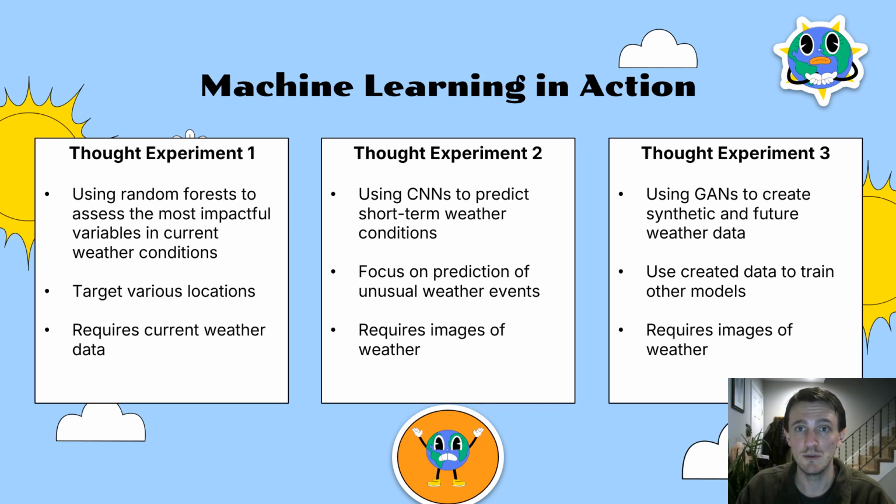Second is the idea to use convolutional neural networks, or CNNs, to predict short-term weather conditions. These predictions could focus on unusual and extreme events. This experiment requires the use of weather images like satellite images of temperatures or radar images of precipitation. The third idea is to use generative adversarial networks, or GANs, to create synthetic and future weather data. Data generated by GANs could be used to make predictions as well as train other models. As with the CNN model, this would require the use of weather images.